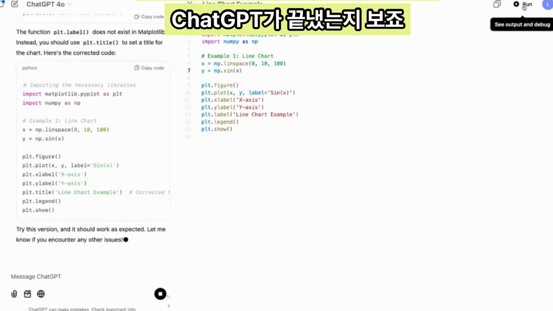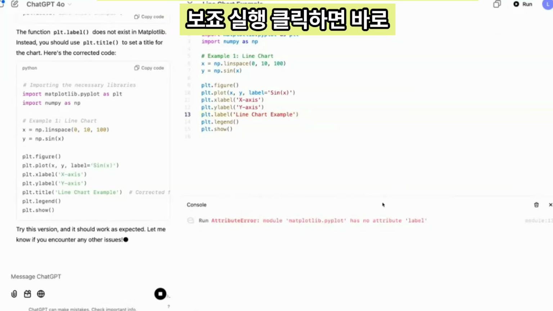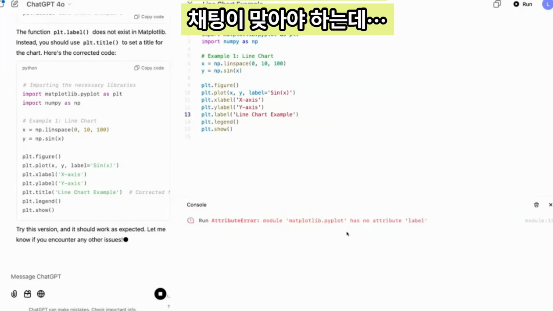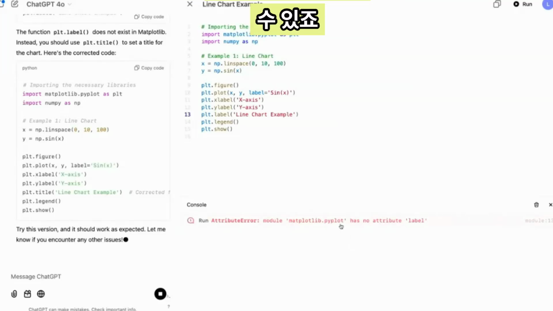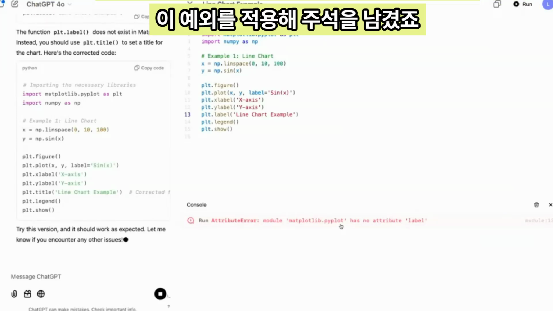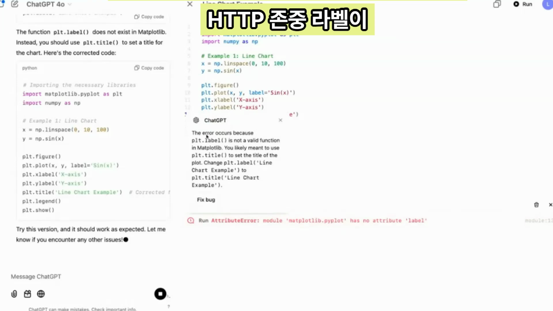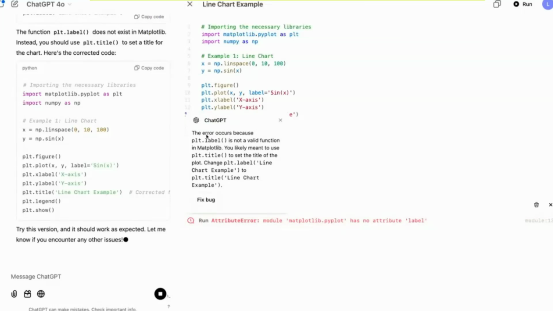Let's see if ChatGPT finishes. We'll click Run and see what happens. Click Run, and it looks like right away, actually, we see that label is not defined, so ChatGPT was correct about that. We see the exception, and right away, anything in the console is shown to ChatGPT. So ChatGPT sees this exception, and it actually leaves a comment on it. And it looks like this corroborates what ChatGPT expected in the chat. Label is not a valid function in Matplotlib, you might likely use title instead.